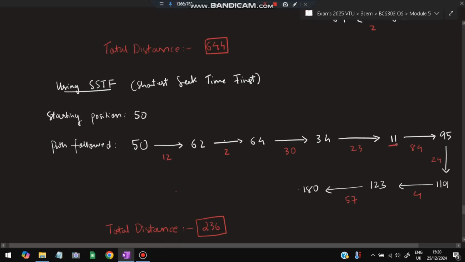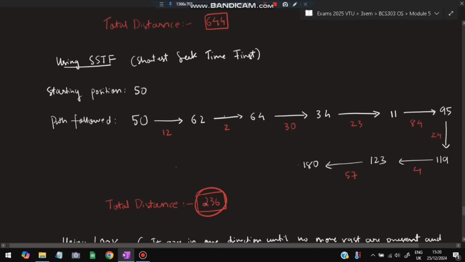So after 11, which is the closest? After 11, the closest is 95 among 95, 109, 123, and 180. The closest one is 95. So we'll take 95. After 95, it is 119. After 119, it's 123. After 123, it is 180. So we'll calculate all the distances between them and calculate the total distance. Okay, that is how you calculate using SSTF.